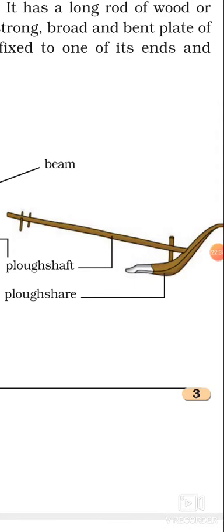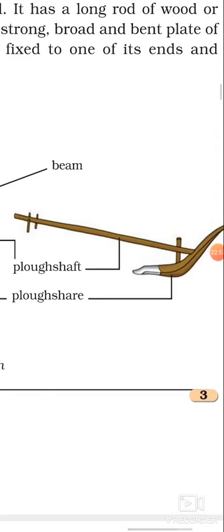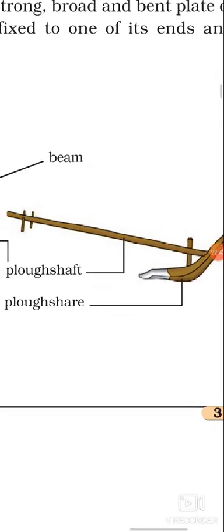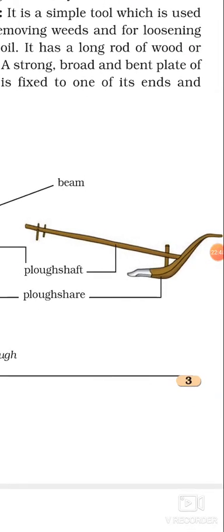This part is called the plowshare, and the main part of the plow is a long piece of wood. It is called the plow shaft. There is a handle at one end of the shaft, and the other end is attached to the beam which is placed on the bull's neck. So one pair of bulls and a man can easily operate the plow.